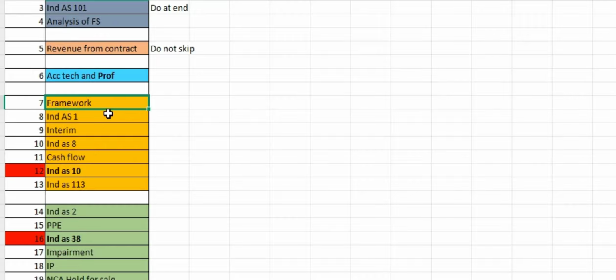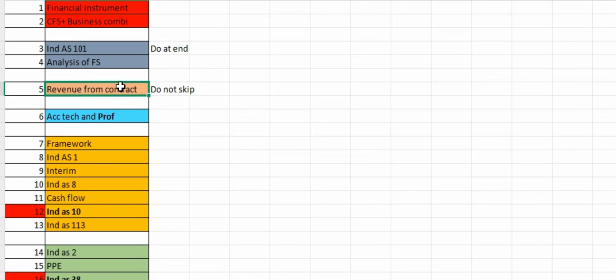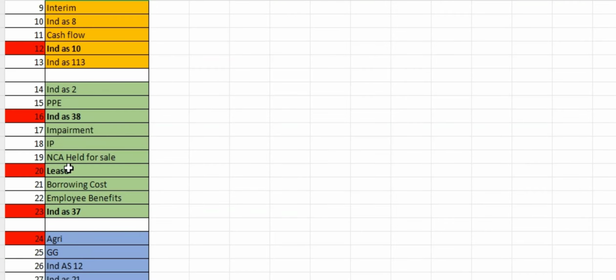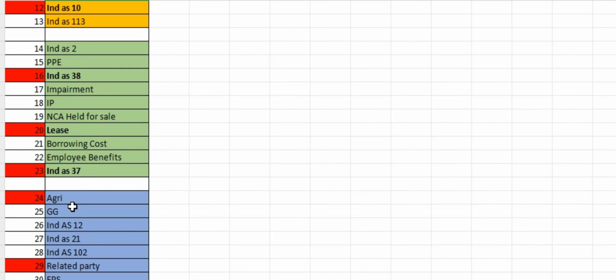But this block should be done for sure. This block, revenue, should be done. Accounting technology should be done. If you're going to leave these 2 things, financial instruments and CFS, please do not skip any other topic. All the topics should be done. Then only you can have the confidence to score the marks, and you can crack the FR paper without studying financial instruments and CFS and business combination at this point of time.